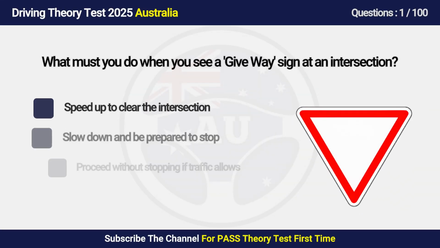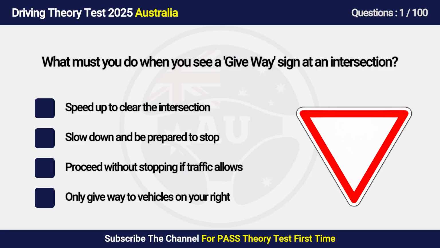Question 1. What must you do when you see a give way sign at an intersection? A. Speed up to clear the intersection. B. Slow down and be prepared to stop. C. Proceed without stopping if traffic allows. D. Only give way to vehicles on your right.